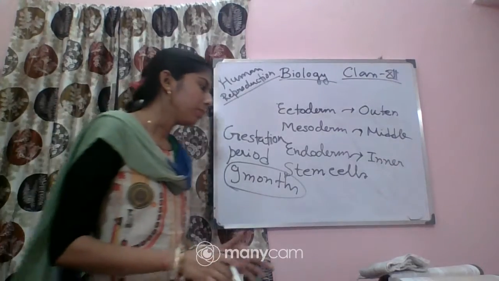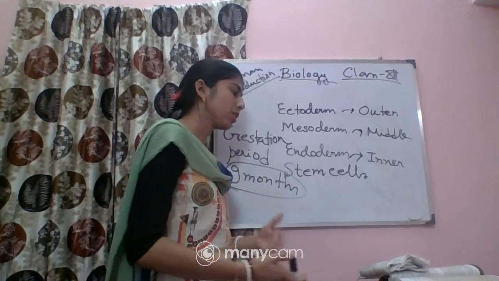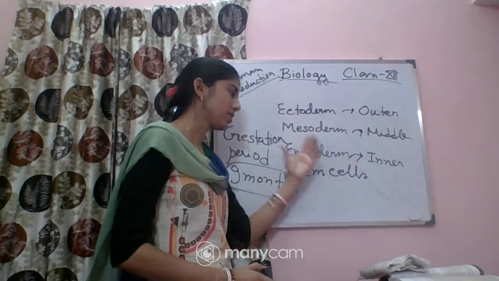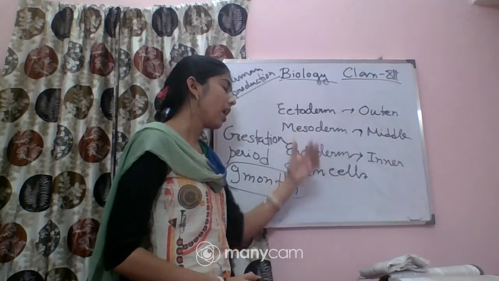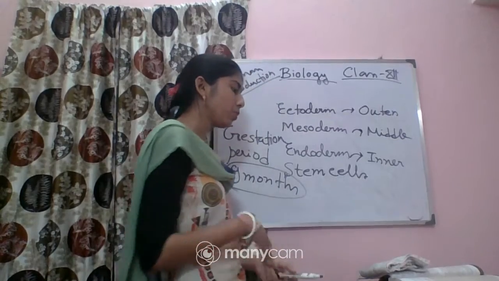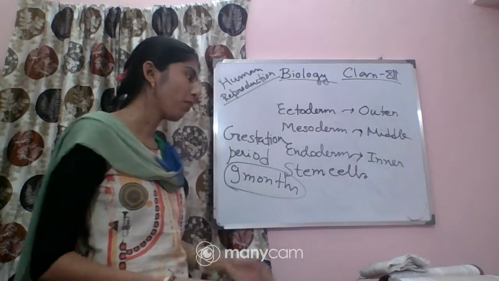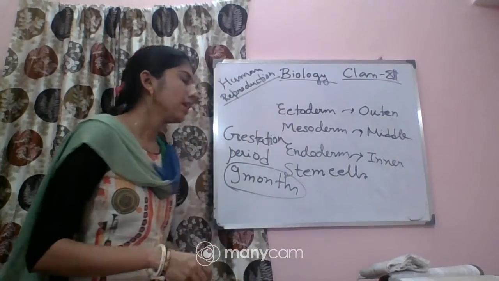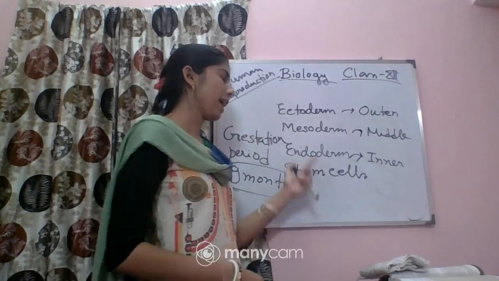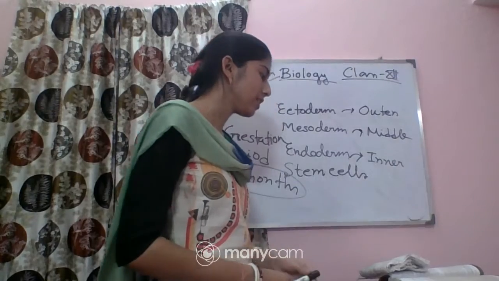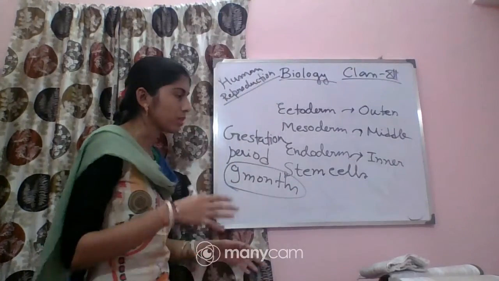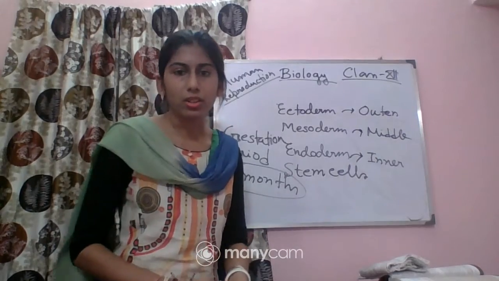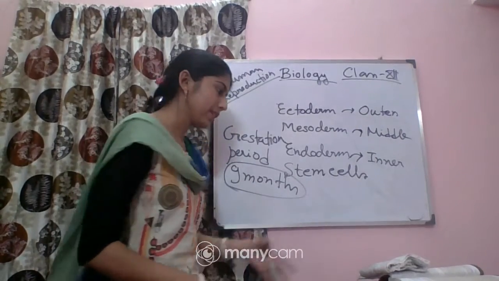Now, not only the limbs and heart will be formed, actually most of the major organs will be formed after the first trimester. For example, apart from the limbs we have seen, another one is the external genital organs. So the major organs will be developed after the first trimester, or the 12 weeks of the pregnancy.